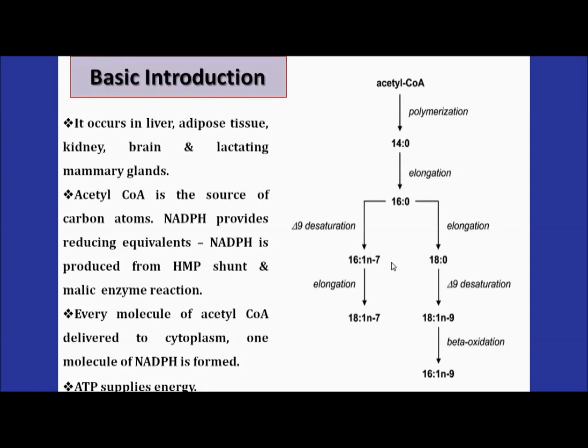In general we write 16:1 within bracket n minus x. I already told you what n is: the chain length. Moreover, here the x is the number of carbons from the double bond.